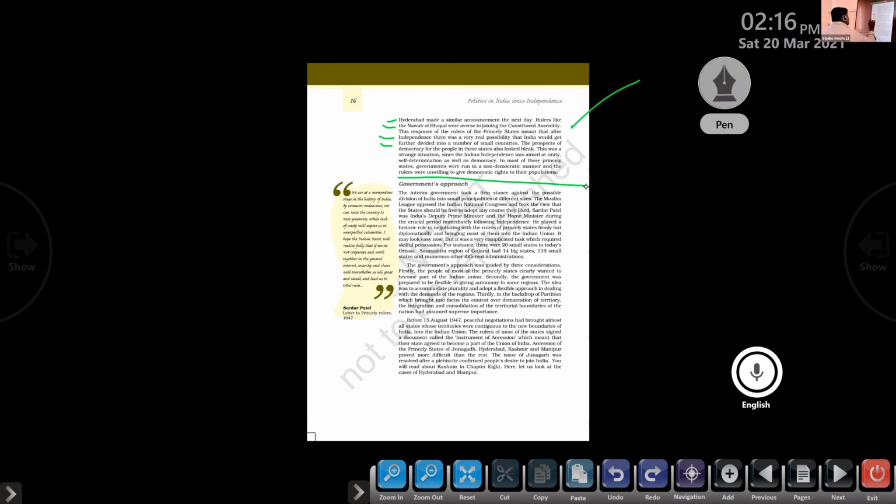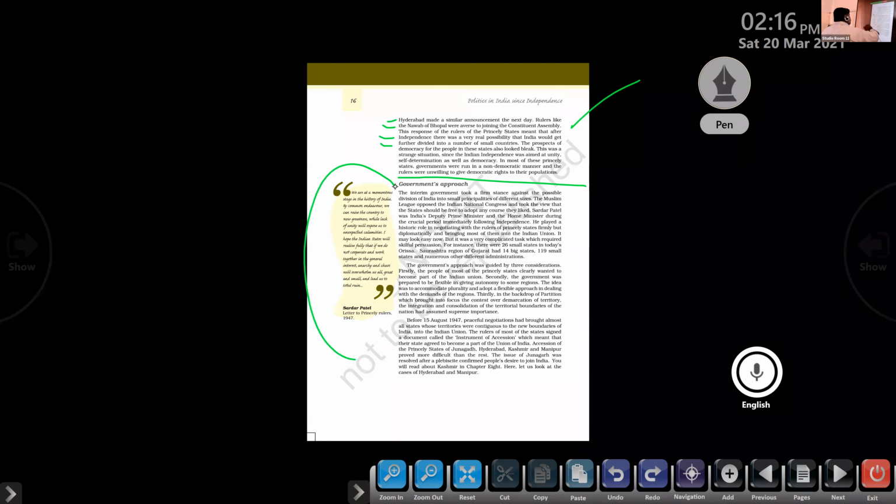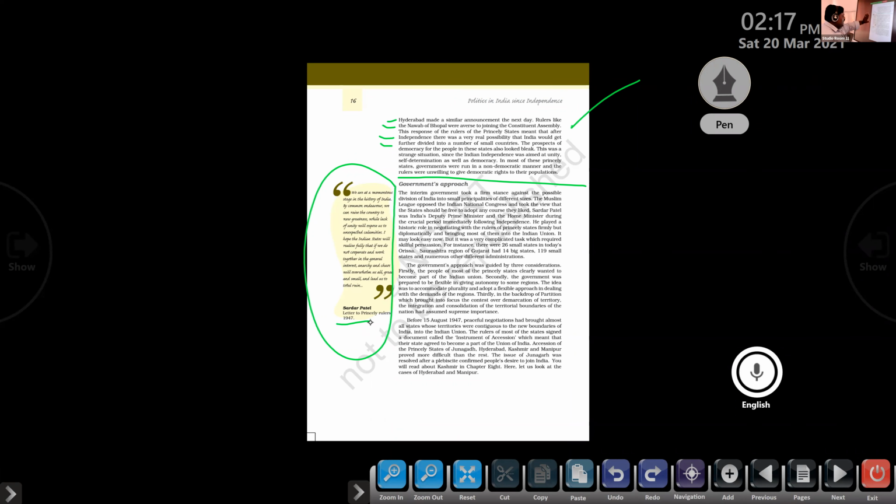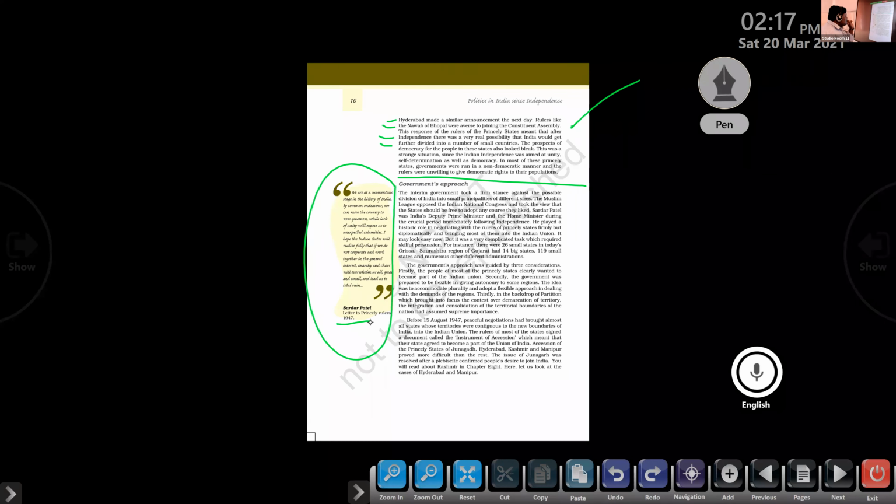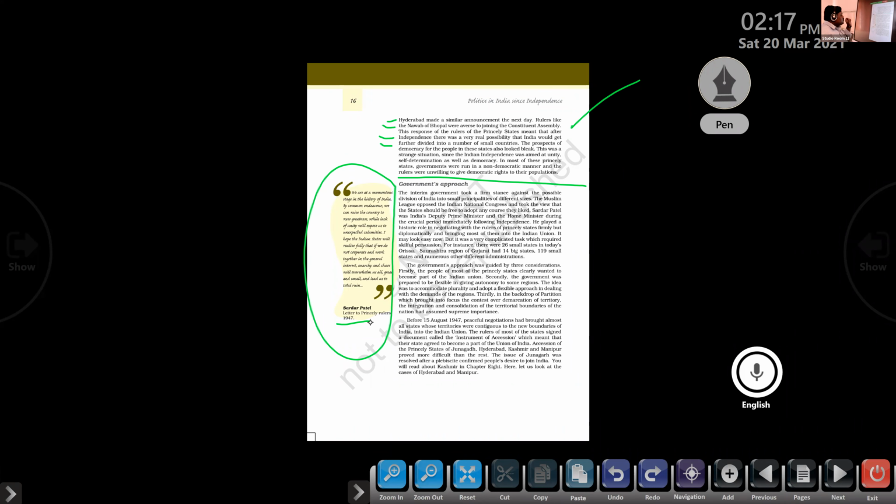So you can see here a letter that was written by Sardar Patel to the rulers of the princely states. The letter was written in the year 1947. I'm reading that. We are at a momentous stage in the history of India. By common endeavor, we can raise the country to new greatness. He is commenting that we want to stay together. If we stay together, we are able to uplift our country to new heights. While lack of unity will expose us to unexpected calamities. He states that if you are not uniting, it will lead to unexpected calamities, troubles, or problems.